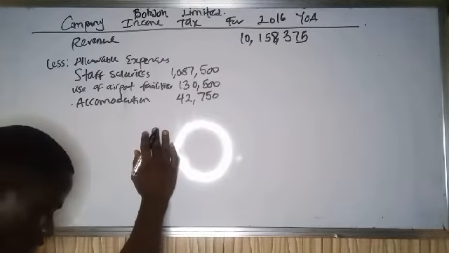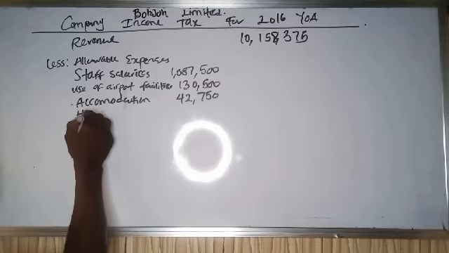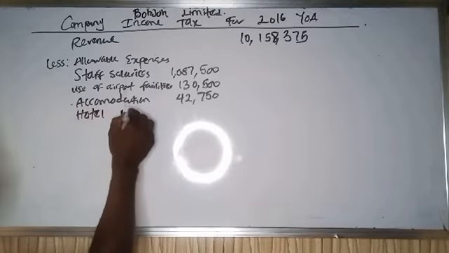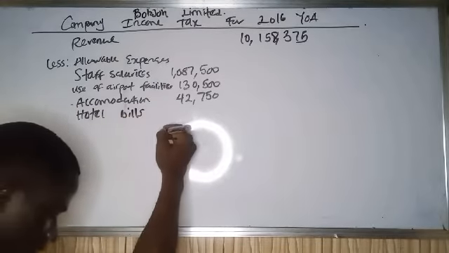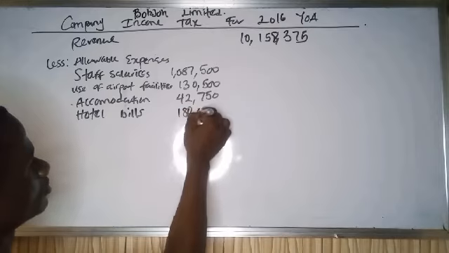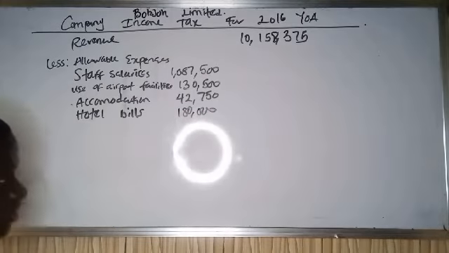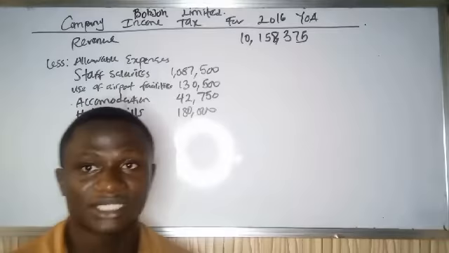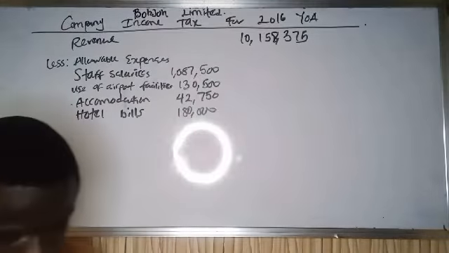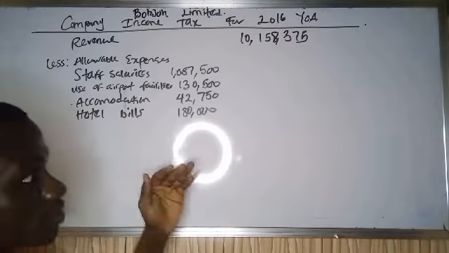And hotel bills for passengers, which is 180,000. And the last one, general provision. You already know general provision is not an allowable expense. So these are the allowable expenses.